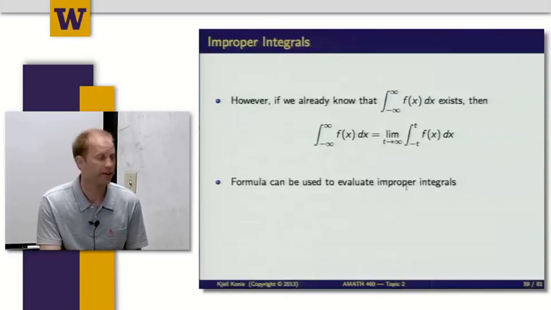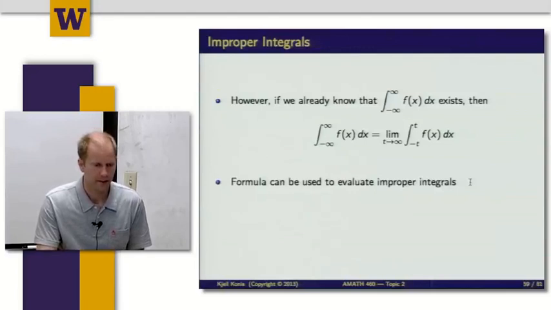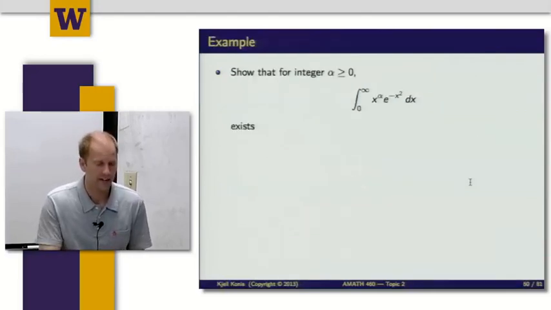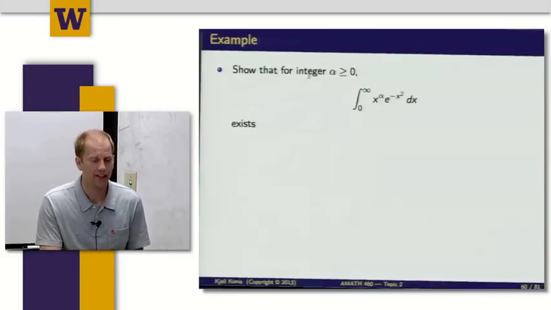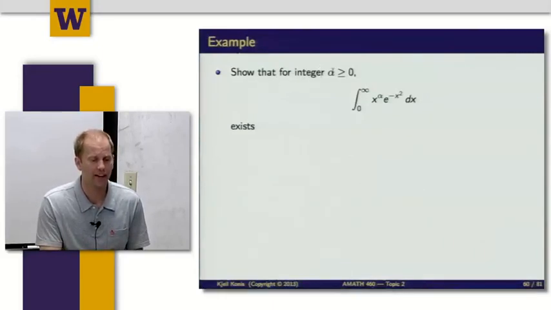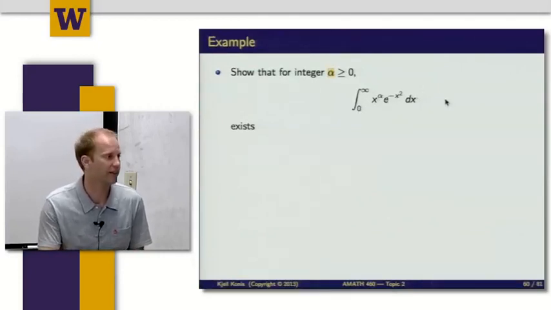So this formula, if it was useful, you could use this to evaluate an improper integral. Okay, so now this is probably going to be a little bit strange for some of you. But for my example, I want to show that for an integer value of alpha that's greater than or equal to 0, the integral from 0 to infinity of x to the alpha times e to the minus x squared exists.